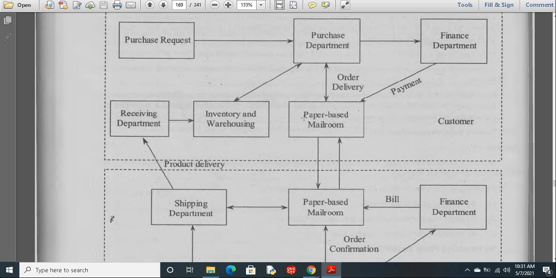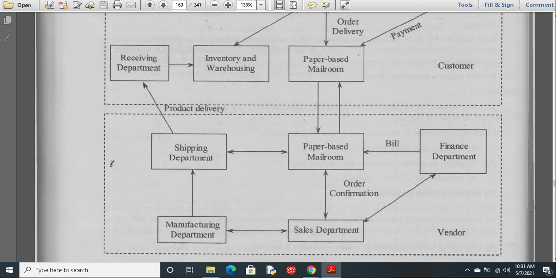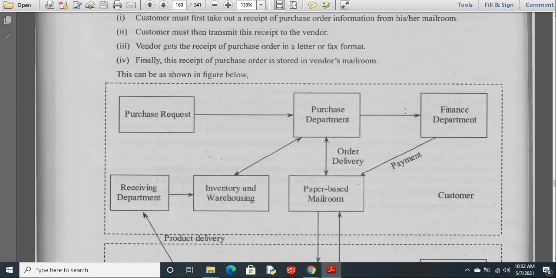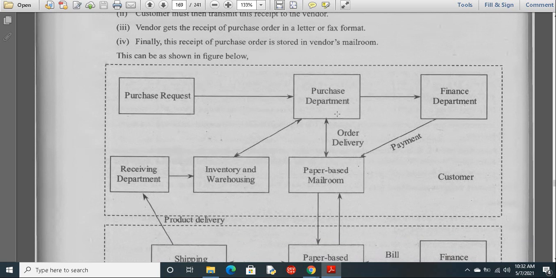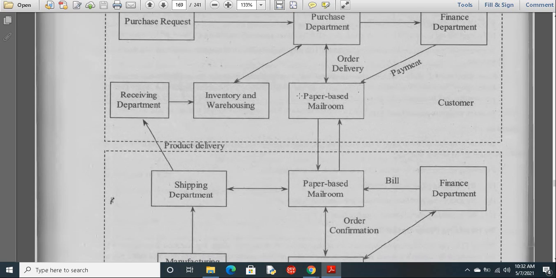First of all, the purchase request has to be received. The customer must first take out a receipt of purchase order information from his mail room. Now from his paper-based mail room the request will be sent to the vendor's paper-based mail room.